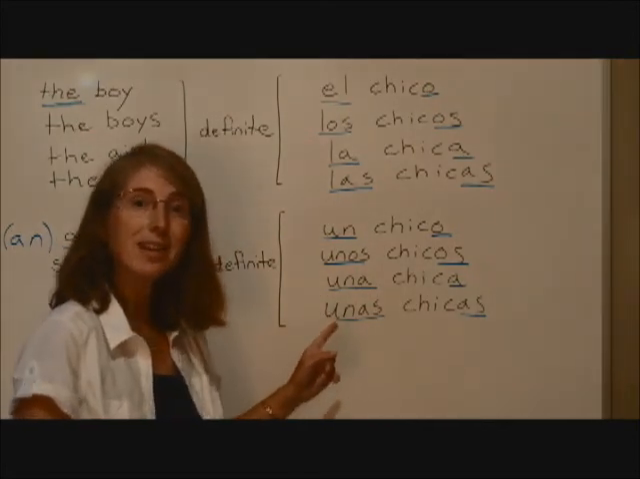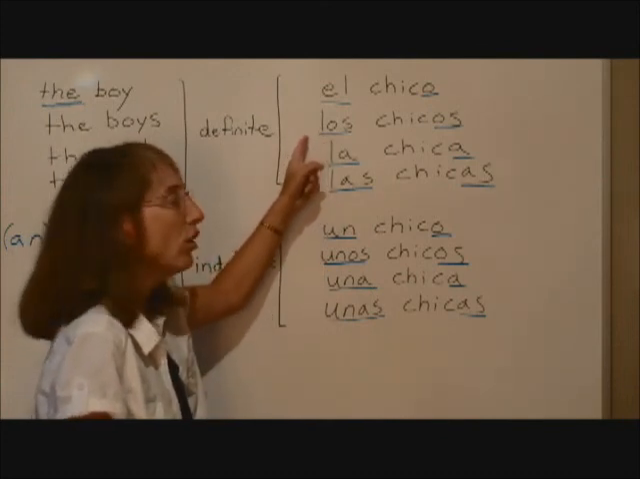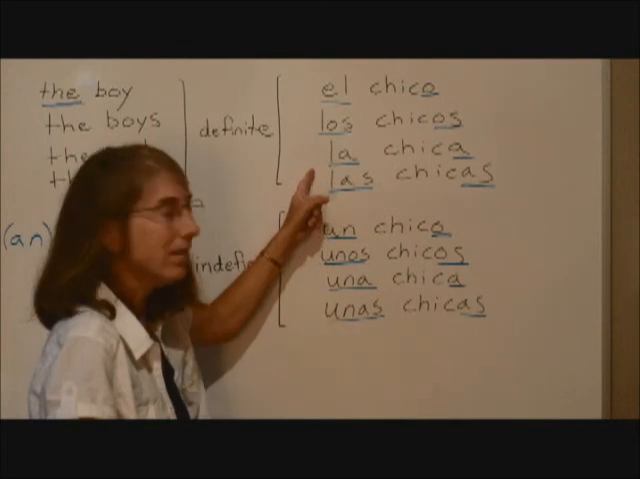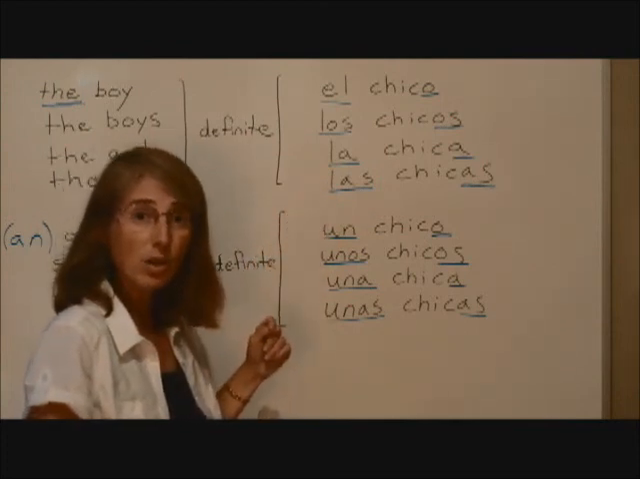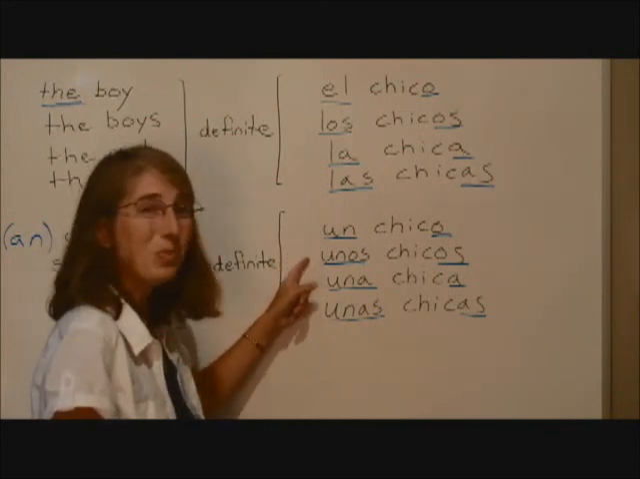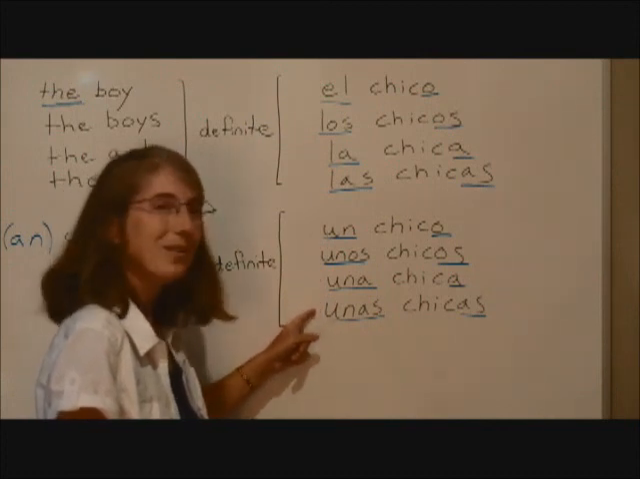So let's go over these articles again. In Spanish, the definite articles are el, los, la, las. The indefinite articles are un, unos, una, unas.